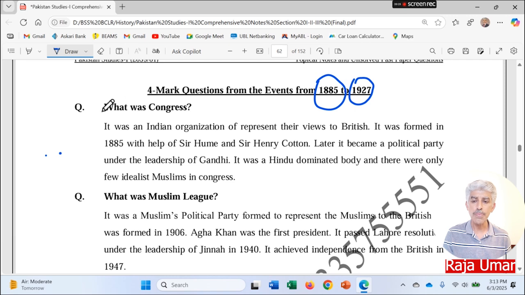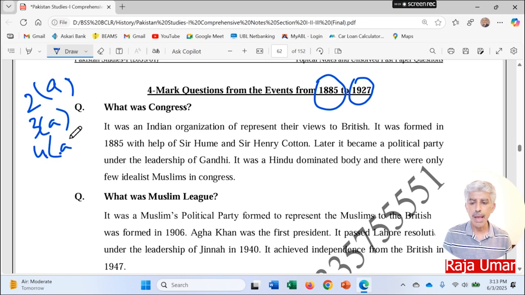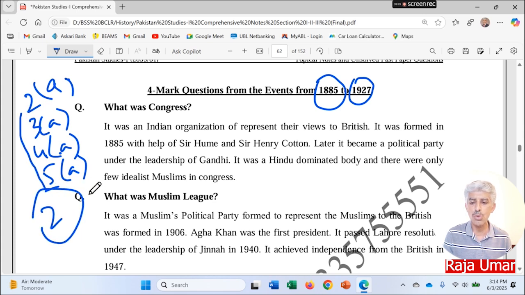As you know, there is part A of every question, I mean 2A, 3A, 4A, and 5A. So these are 4 questions, out of which you are supposed to attempt 2. For every question, you have 1 A part. All of these A parts are 4 marks questions. So this is how you are supposed to attempt them.